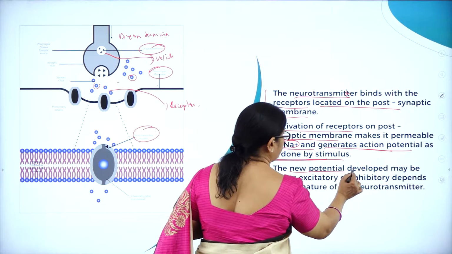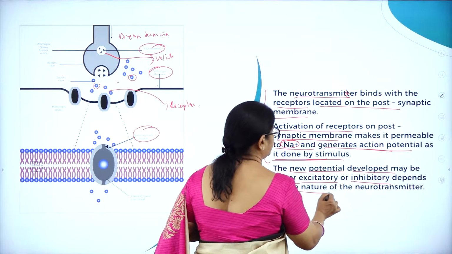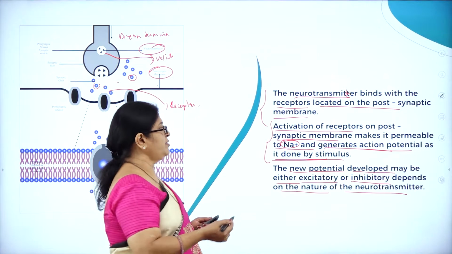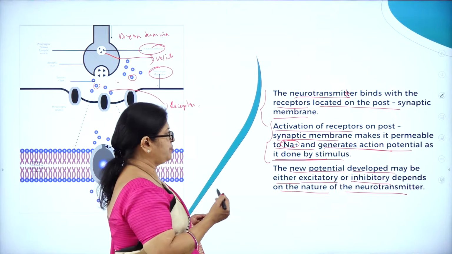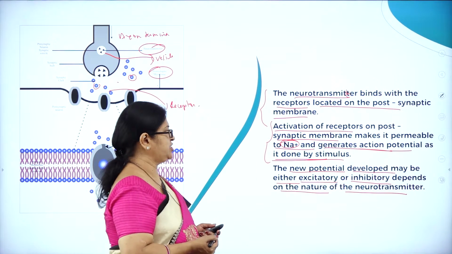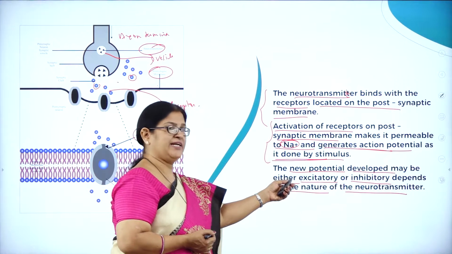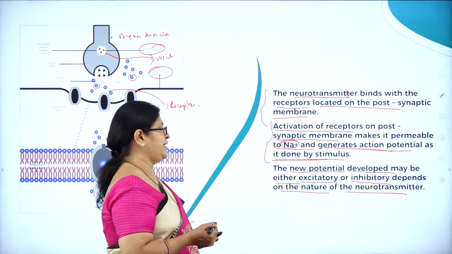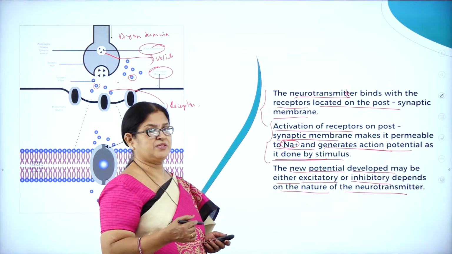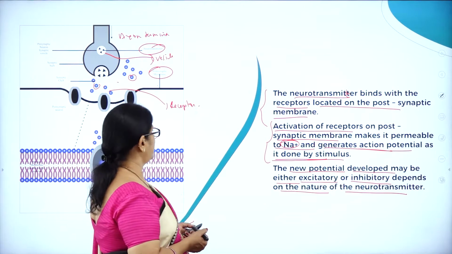The new potential developed may be either excitatory or inhibitory, depending on the nature of the neurotransmitter. The new potential formed when activation of receptors on the postsynaptic membrane makes it permeable to sodium generates what? Action potential. That action potential may be either excitatory or inhibitory, depending upon the chemical substance, the neurotransmitter, whether it is dopamine or acetylcholine.